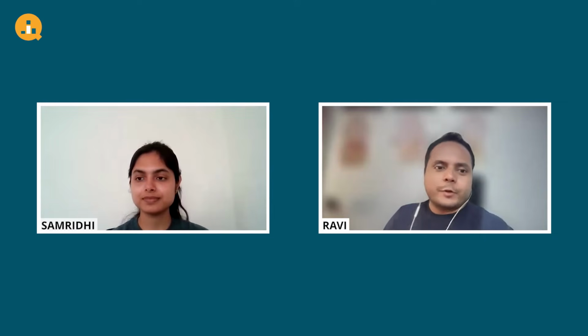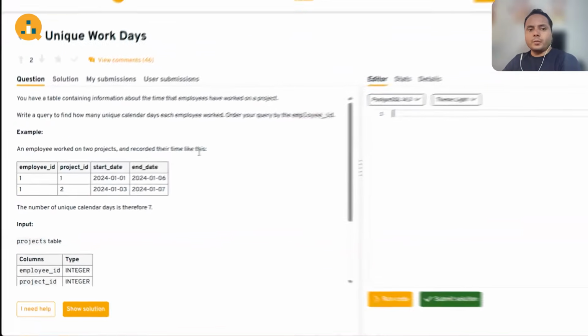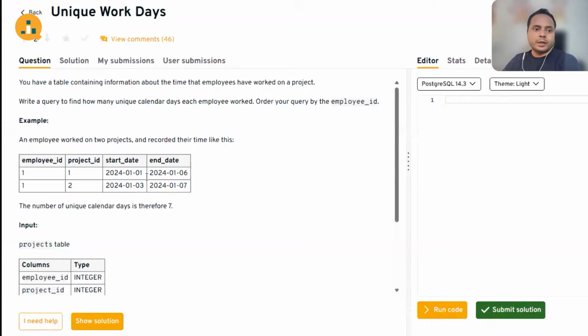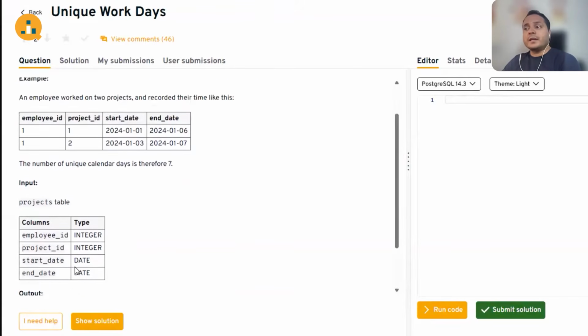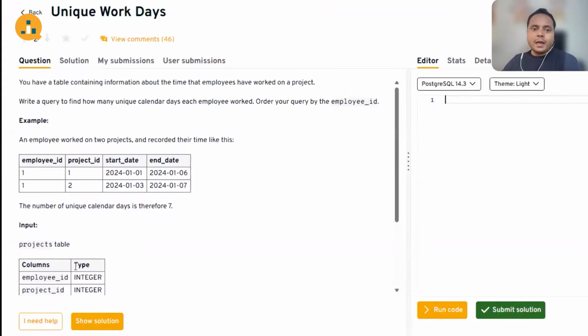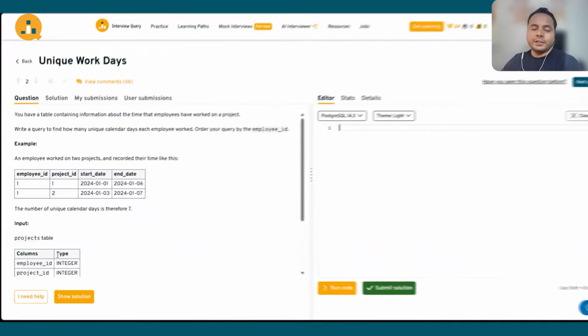So let's head over to the question. Today, we have a very good question, which has been asked in several top tier companies. You have the examples in front of you. As you can see in the table example, one employee can work on multiple projects, and the start date and end date can overlap. In this example, the employee has worked on project 1 and project 2, and you can see there is an overlap from 3 to 6 between both the projects. So the unique work days comes out to be 7. Now that's the question. You can get started. The stage is all yours.